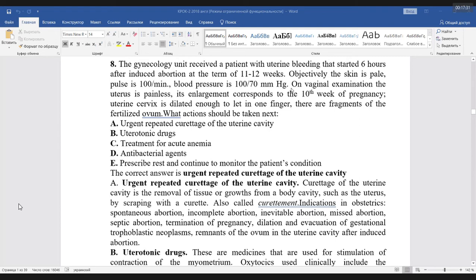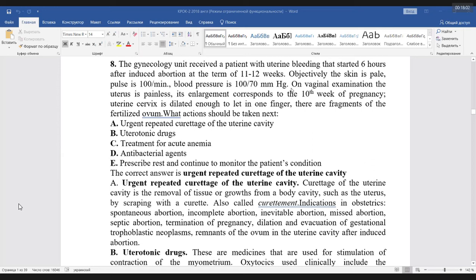Objectively, the skin is pale, pulse is 100 per minute, blood pressure is 170. On vaginal examination, the uterus is painless. Its enlargement corresponds to the 10th week of pregnancy. The uterine cervix is dilated enough to let in one finger. There are fragments of the fertilized ovum. What actions should be taken next?